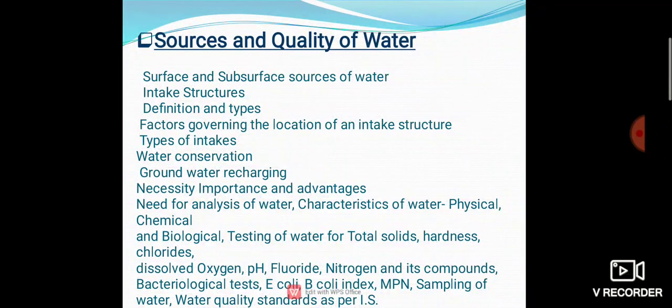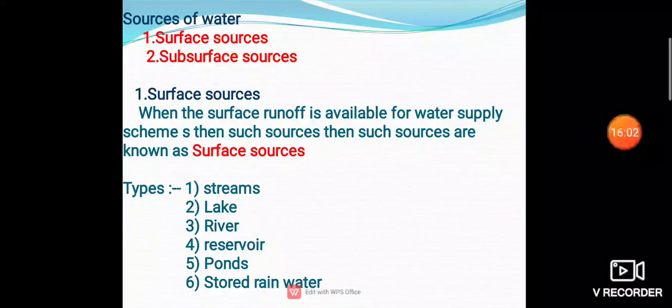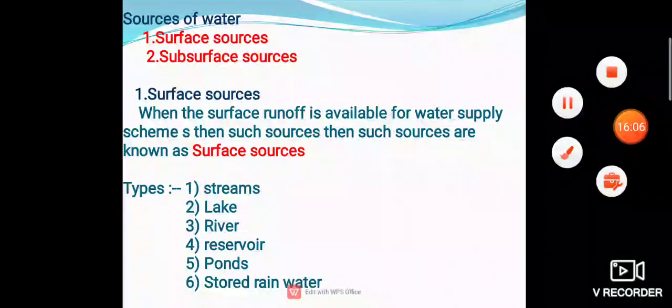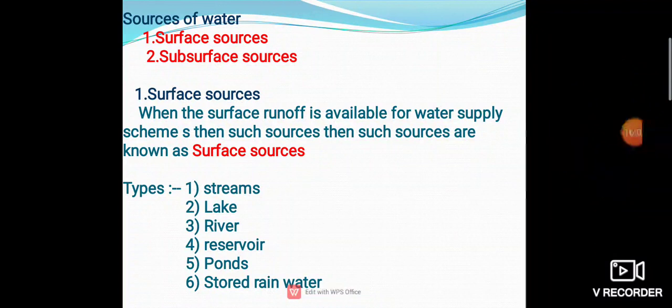Bacteriological test, E. coli, B. coli index, MPN, most probable number is the MPN test. Sampling of water, water quality standards as per IS. This is the sources of water, surface sources and subsurface sources, as I told you already.